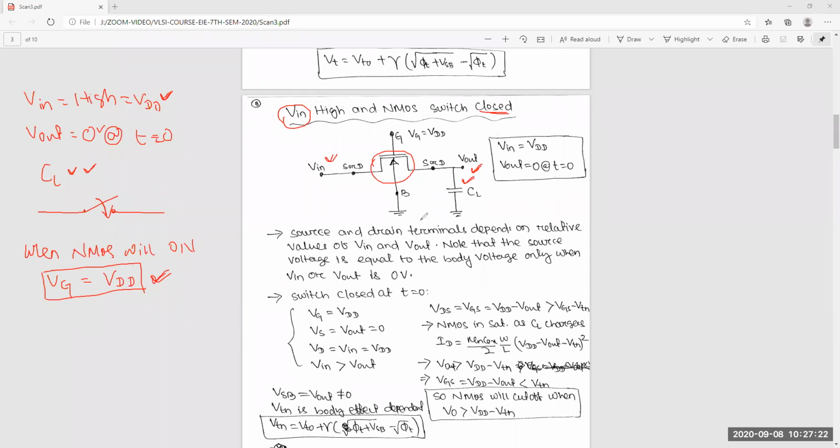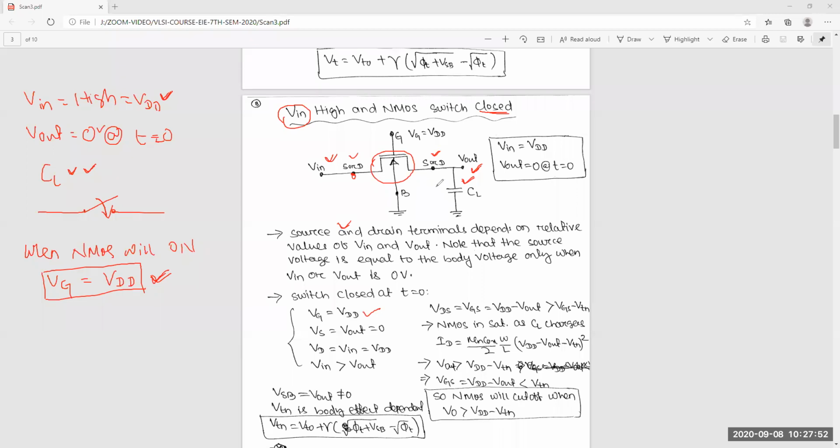So for single NMOS analysis, here you can see I have written VG is equal to VDD. VS depends upon this voltage. This is a symmetrical device, so this can be source or drain, and this can be source or drain.